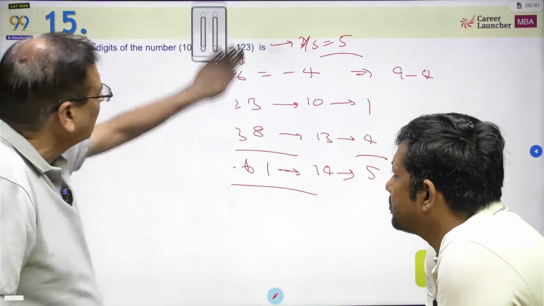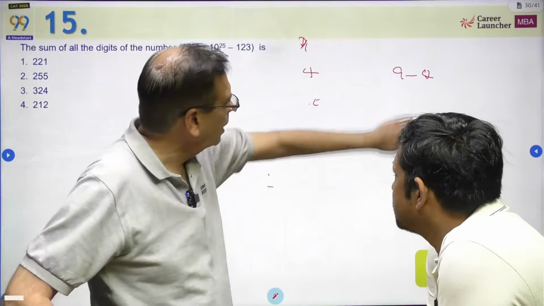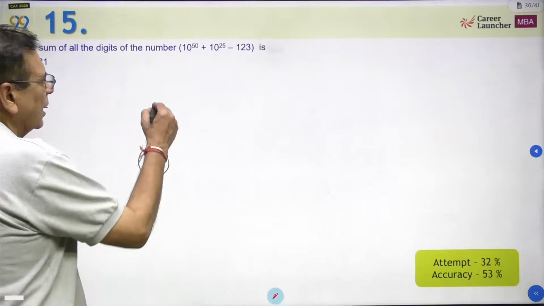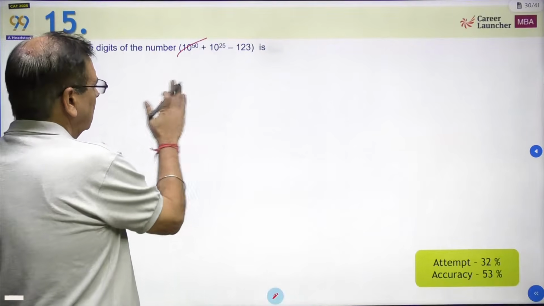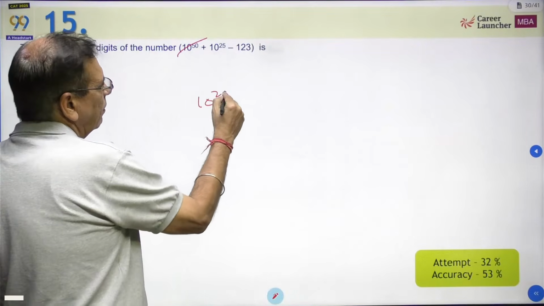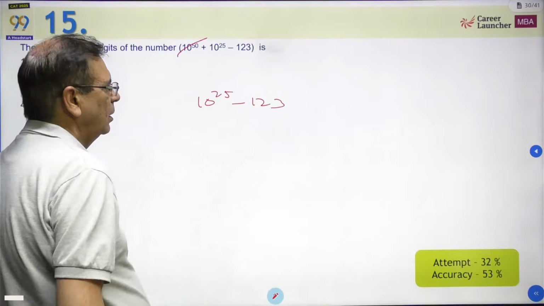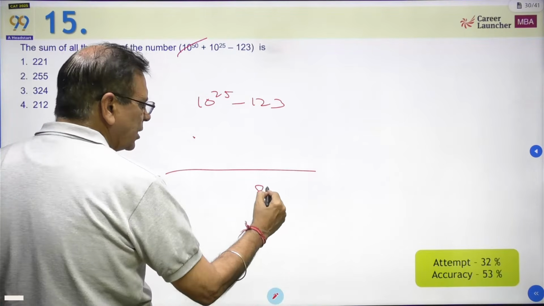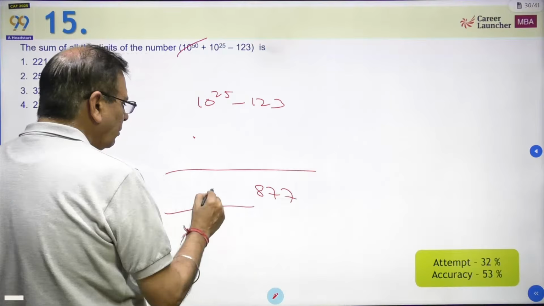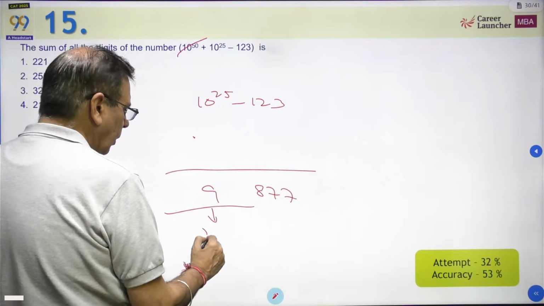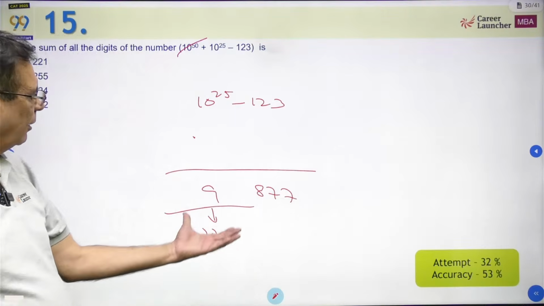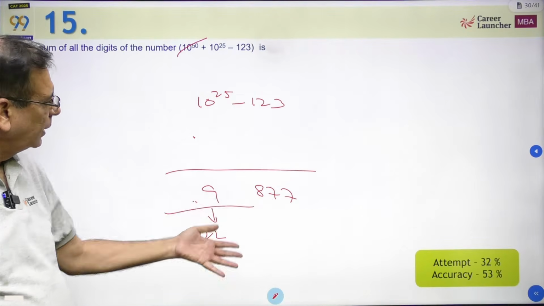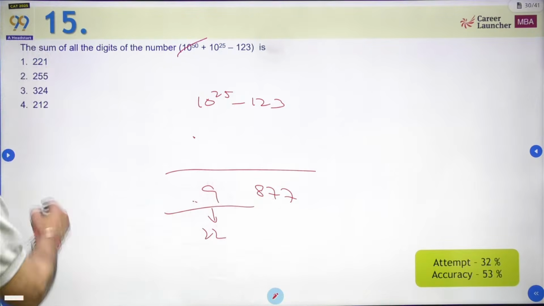You could even have done an approximation. Forget about this for a minute. Just look at this, 10 to power 25 minus 123. How much is this going to be? We said after all we are going to do 877 tha na? And then you have 9s. How many 9s? 22. So you can even say this is about 200, and 8 plus 7 is 15, 7, 22, so about 220 के आसपास आंसर होना चाहिए.